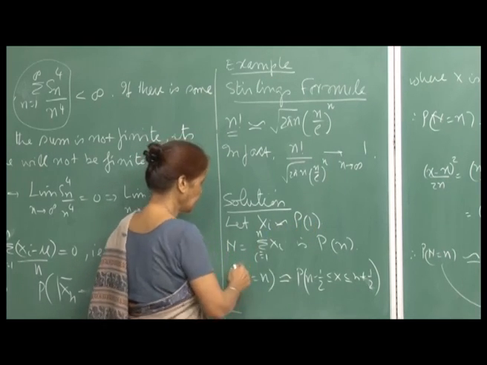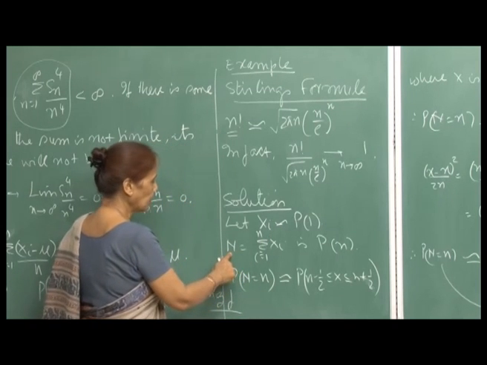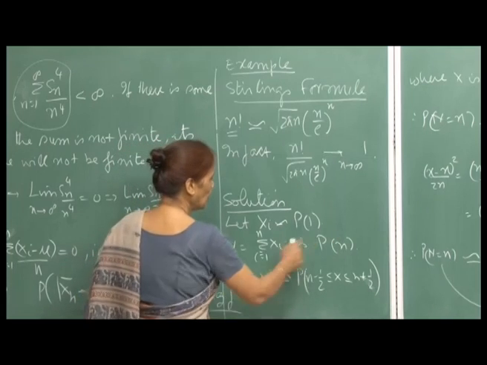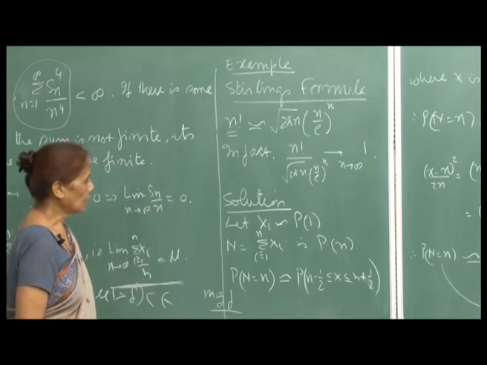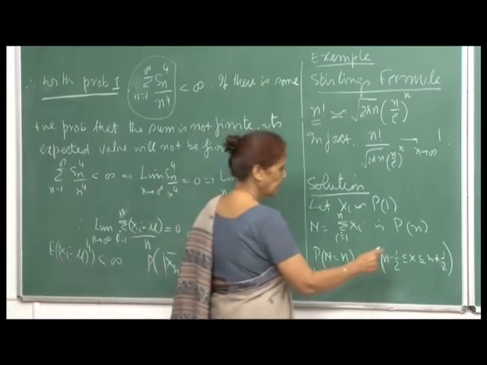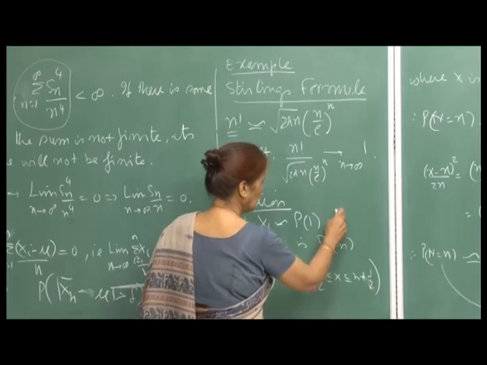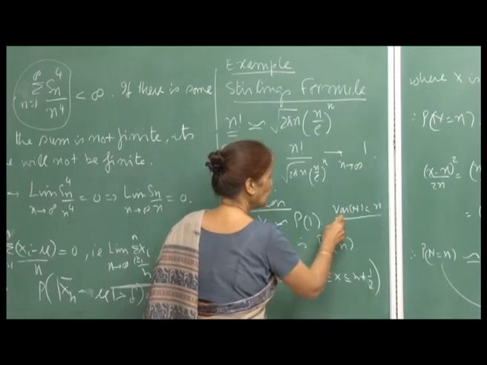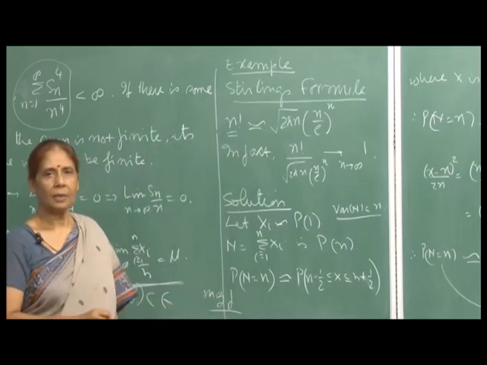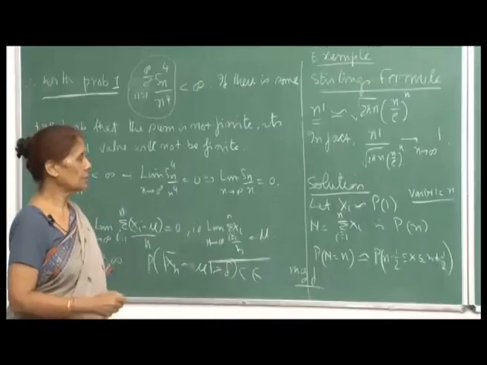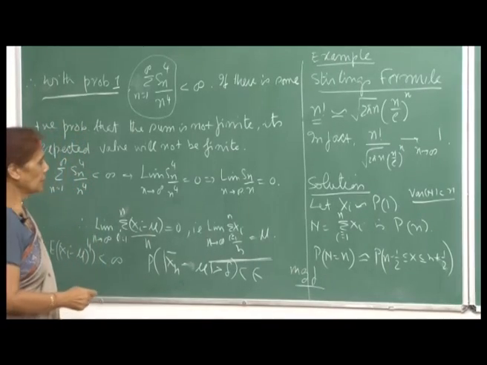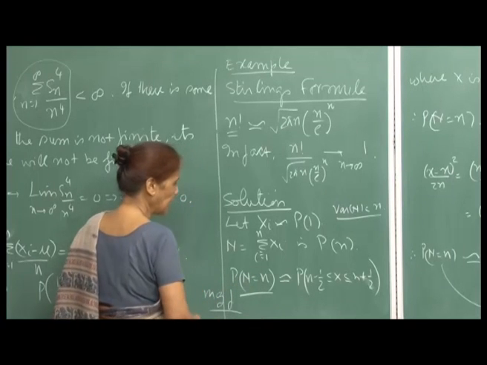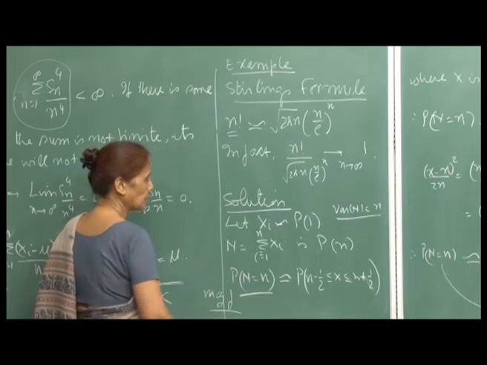So, let me take x I this, then take S n to be sigma x I varying from 1 to n. So, this will be Poisson n, right, and for Poisson n your variance is also n. Remember, for Poisson lambda mean and variance are the same and they are both equal to the parameter lambda, right. So, now if you want to estimate this probability S n equal to n, this using the central limit theorem,